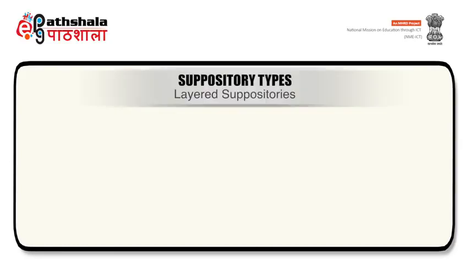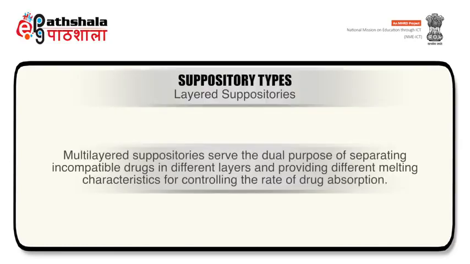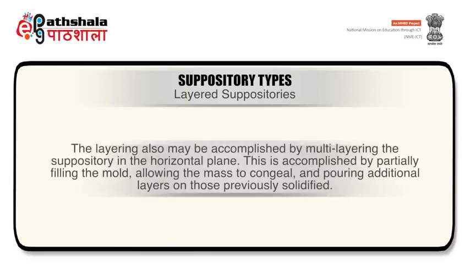Now let's talk about layered suppositories. The multi-layered suppositories serve the dual purpose of separating incompatible drugs in different layers and providing different melting characteristics for controlling the rate of drug absorption. The layering also may be accomplished by multi-layering the suppository in the horizontal plane. This is accomplished by partially filling the mold, allowing the mass to congeal and pouring additional layers on those previously solidified.